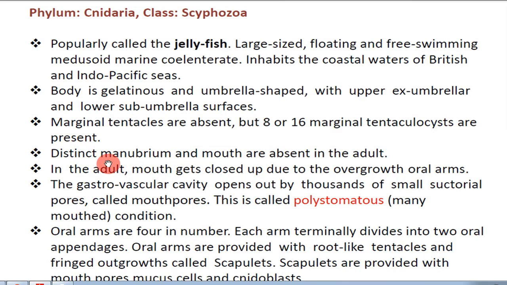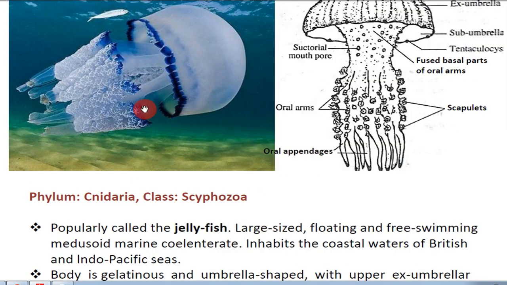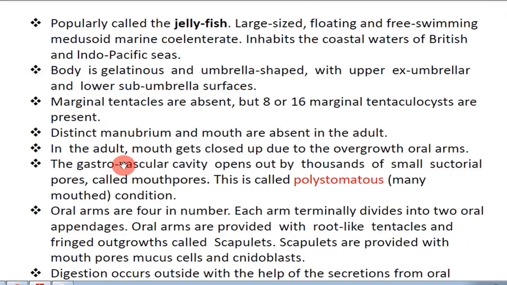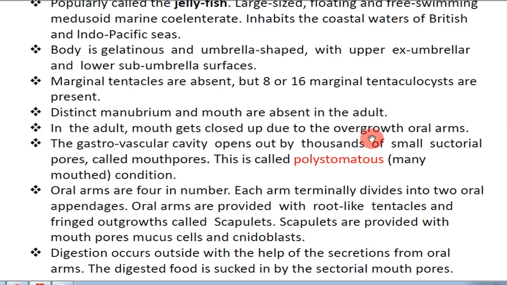We already studied the structure of medusa: on the subumbrellar side there is a manubrium and mouth. But here in Rhizostoma there is no such manubrium, and the mouth is also absent. In the adult, the mouth gets closed up due to the overgrowth of oral arms.